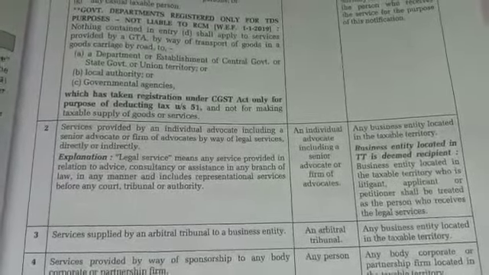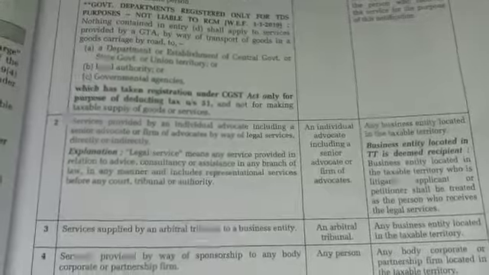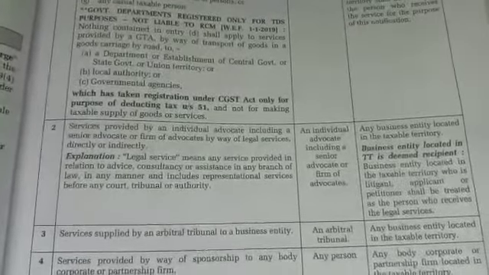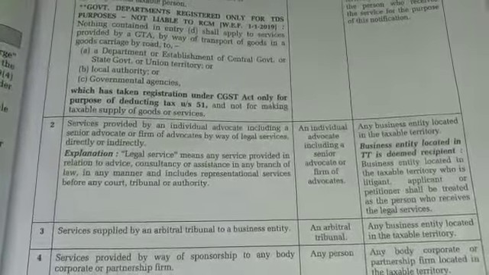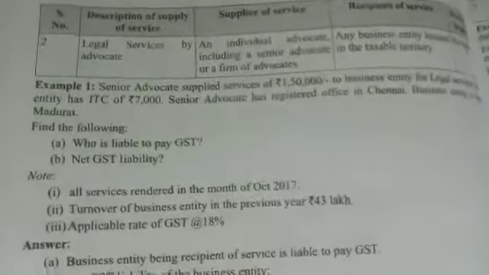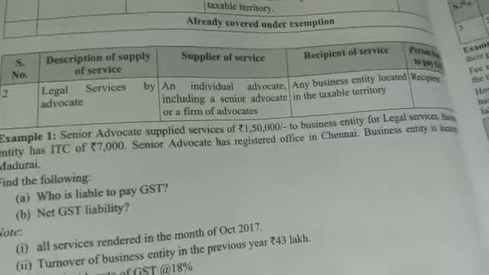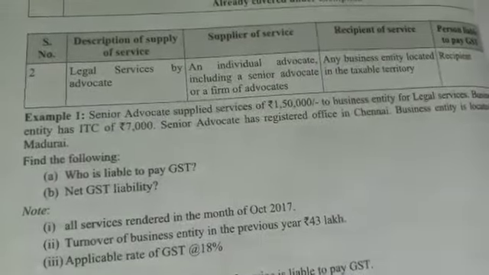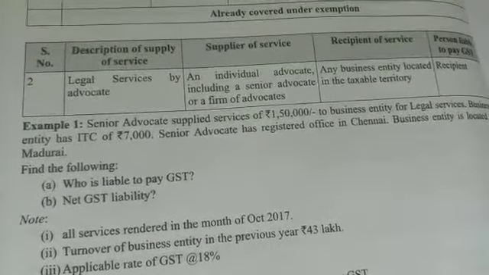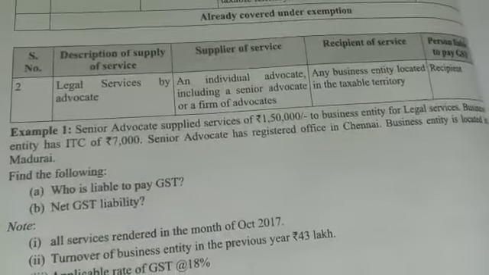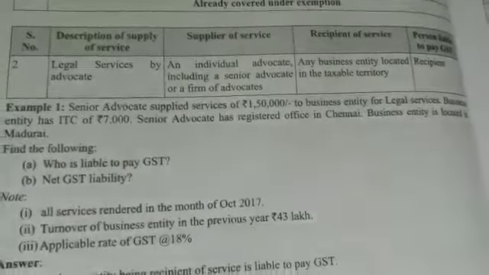Now we discuss a few examples on such types of services. The first example is that a senior advocate supplied services of rupees 1,50,000 to a business entity for legal services. The business entity has input tax credit of rupees 7,000. The senior advocate has a registered office in Chennai.